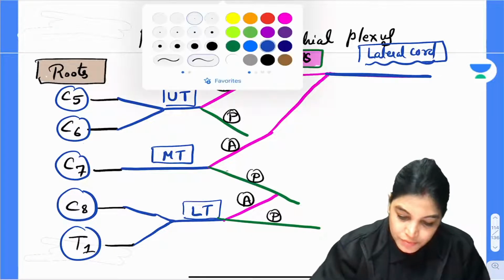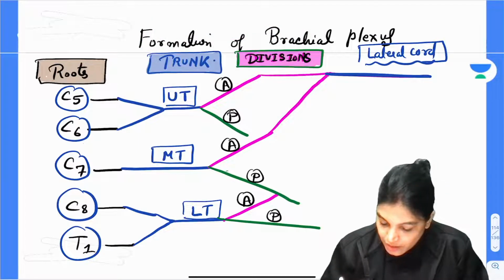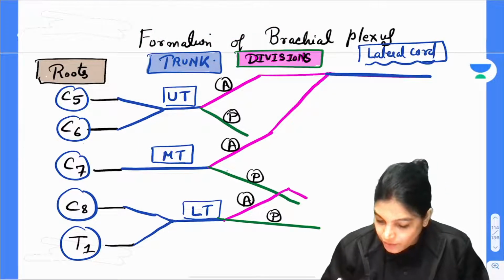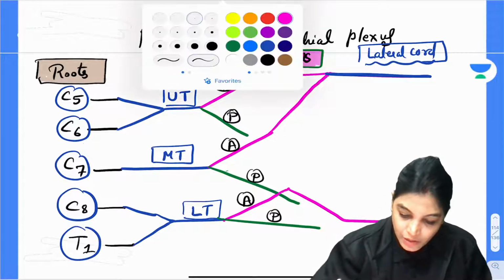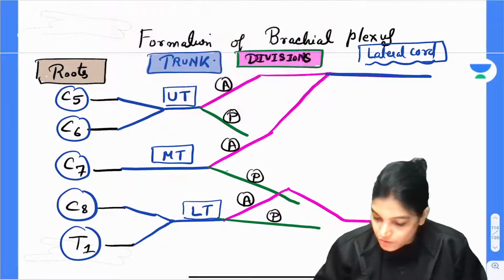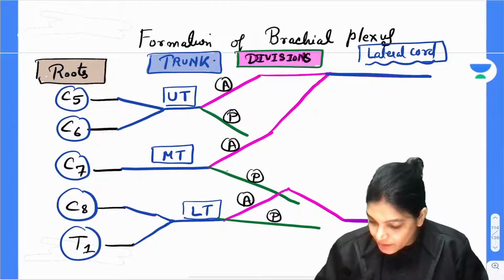The anterior division of the lower trunk alone will lead to the formation of the medial cord. So, this is the medial cord. This is the medial cord. This will lead to the formation of the medial cord.